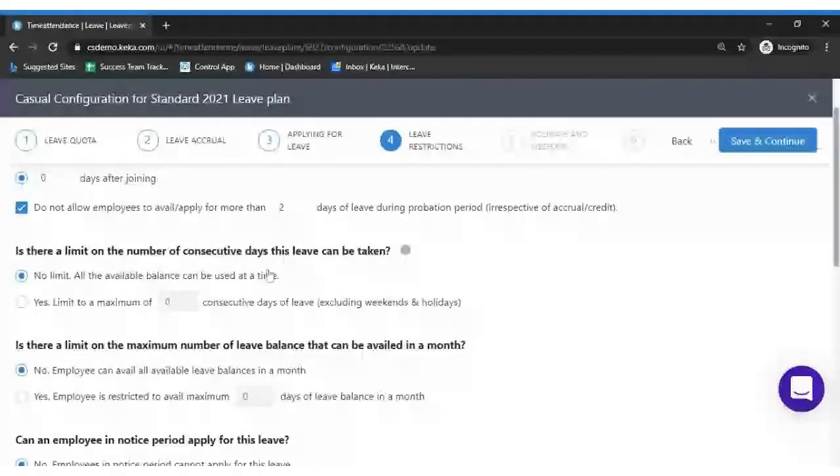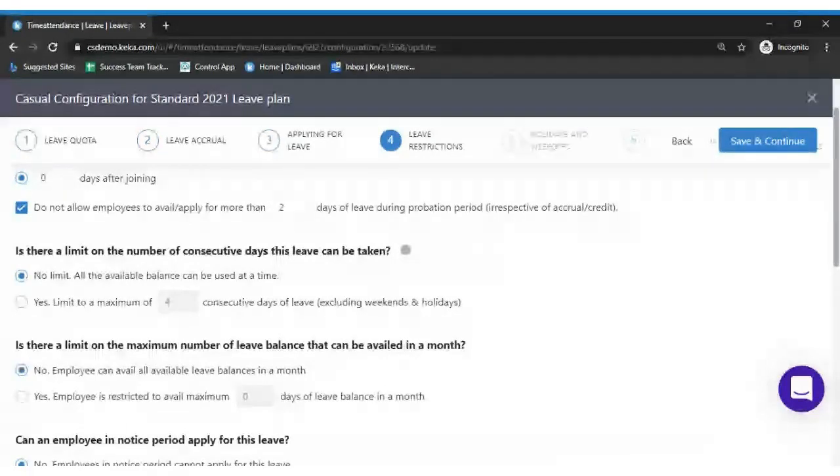The number of consecutive days this leave can be taken. So how many consecutive days can be taken for this particular leave type? In case you have any limitations for that, you can enable this option, saying how many leave days can be consumed by the employee in a go. It can be 4 days, 5 days, or 10 days. In case you don't have any limitations, let's assume the employee balance is 12, and the employee wants to take the total leave balance of 12